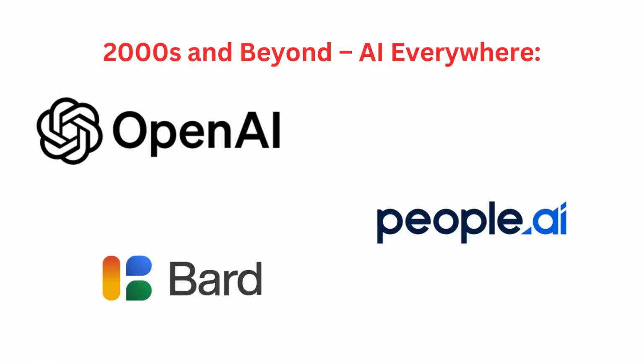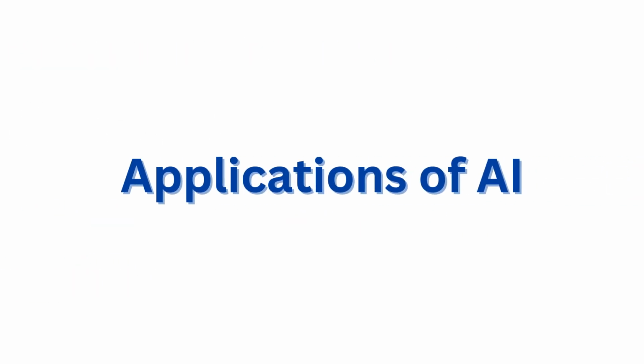2000s and beyond. AI everywhere. AI started helping with real-life problems like finding directions, recognizing faces, and even driving cars. Now let's see the application of AI.